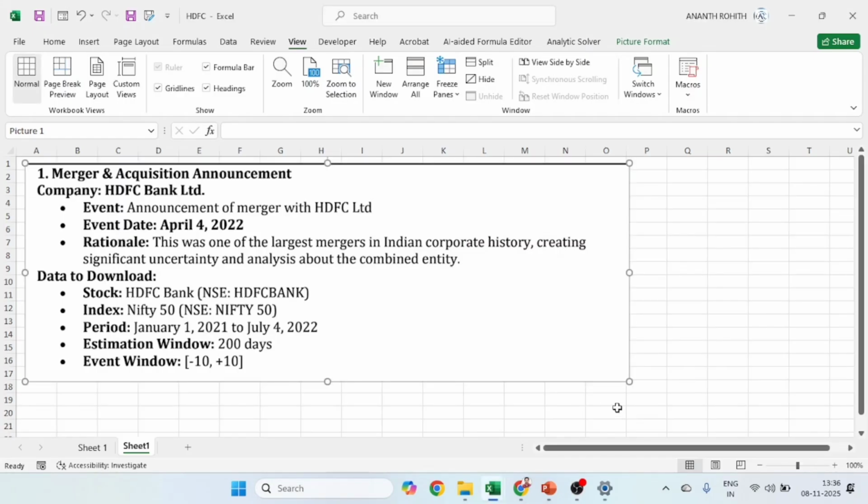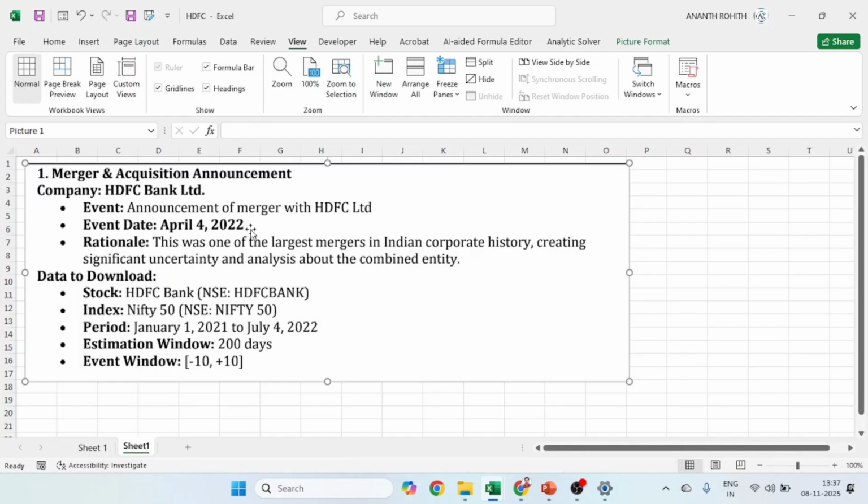Hello everyone. In this video, we are going to learn how to do an event study of a particular company. Here I have taken one major event, that is the merger of HDFC Bank with HDFC Limited. This merger news was announced on 4th April 2022. We are going to analyze if there is any impact of this news or event on the stock performance of HDFC Bank Limited. That is the objective of the video.